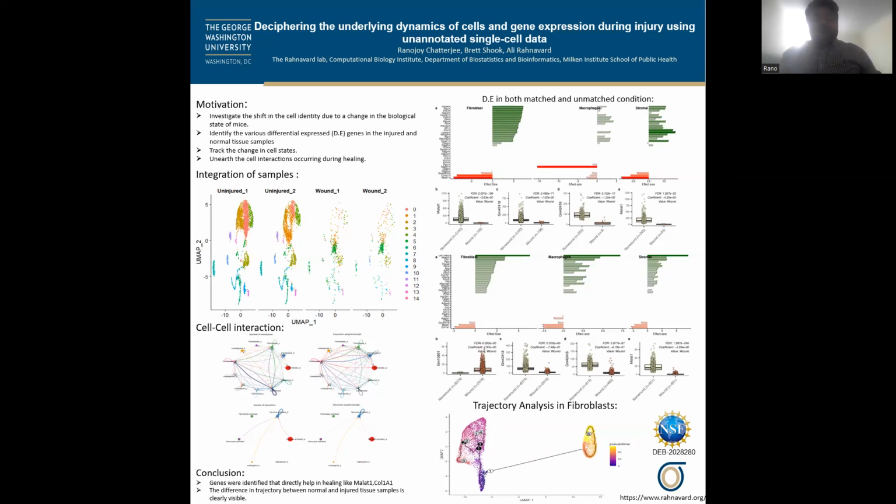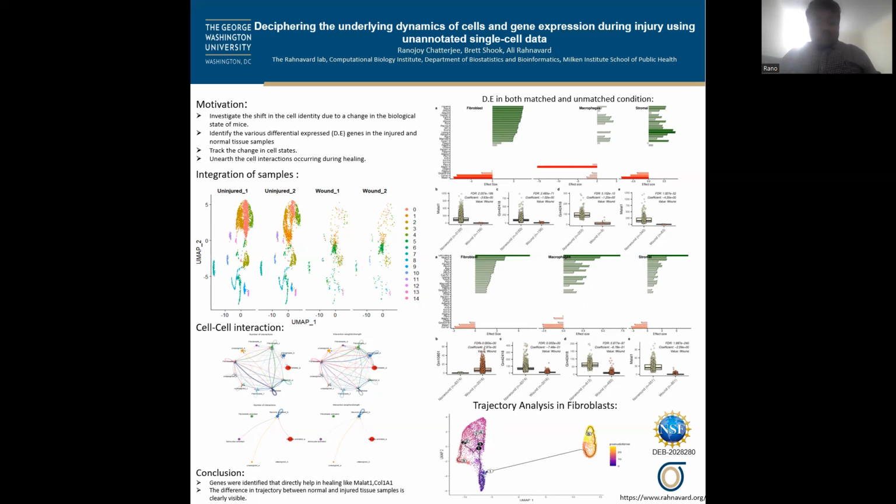In the trajectory analysis, we emphasize the different cell states that exist under a certain cell type. This analysis shows if there is a difference between the 2 groups based on cell state, and it's highlighted. In our study, we subsetted the fibroblast cell types from the injured and the normal samples and ran a trajectory analysis.